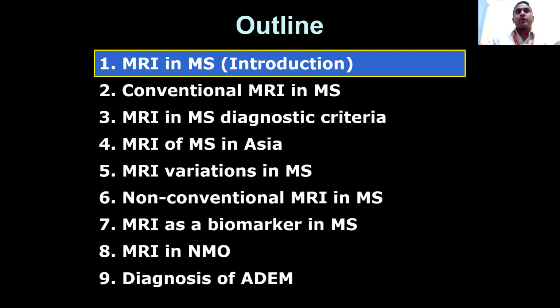What is the outline? We have MRI, multiple sclerosis, conventional MRI, MRI diagnosis criteria, what's in Asia, variations of MS, non-conventional MRI, MRI as a biomarker in MS, in NMO and ADEM.